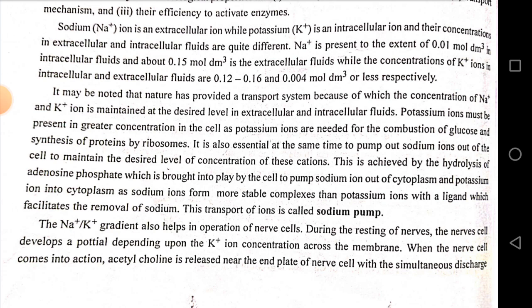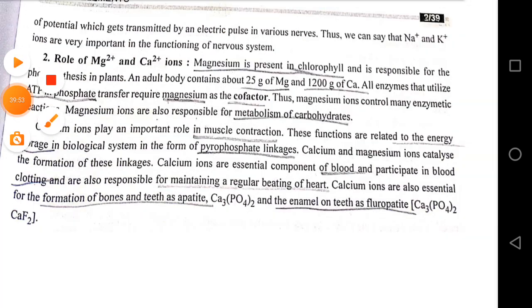The Na+/K+ gradient also helps in the operation of nerve cells. During the resting of nerves, the nerve cell develops a potential depending upon the K+ ion concentration across the membrane. When the nerve cell comes into action, acetylcholine is released near the end plate of the nerve cell with the simultaneous discharge of potential, which gets transmitted by an electric pulse in various nerves. Thus we can see that Na+ and K+ ions are very important in the functioning of the nervous system.